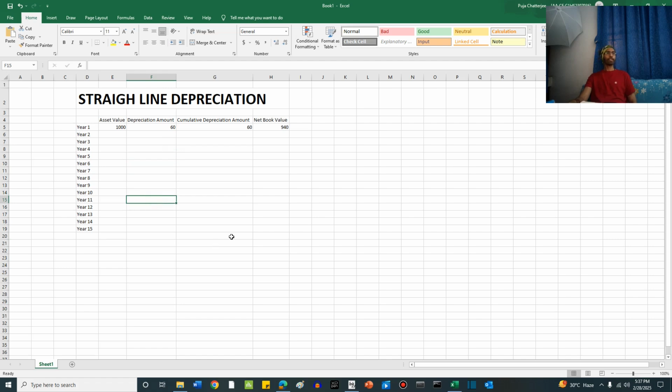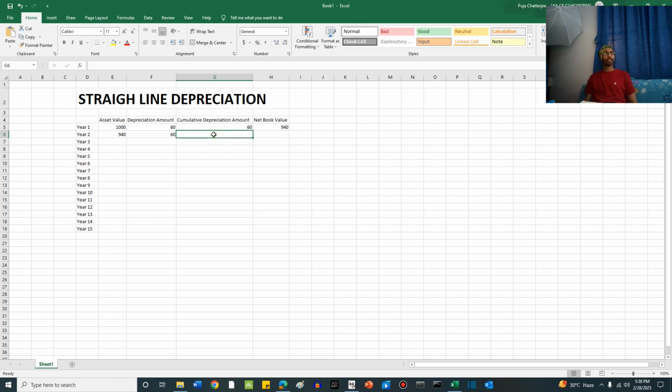So here we are, friends, and on the Excel sheet, we are doing the same thing. The initial value is 1000 million, depreciation amount is 60, cumulative depreciation is 0 plus 60, and the net book value is 1000 minus 60, which is 940. Now, year 2, beginning book value is 940, the same book value, minus this year's depreciation, which is again 60.